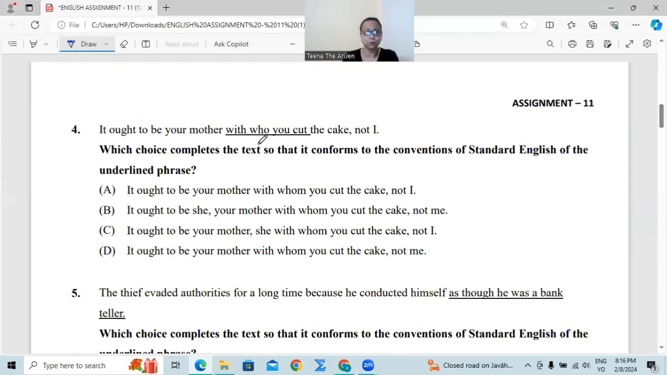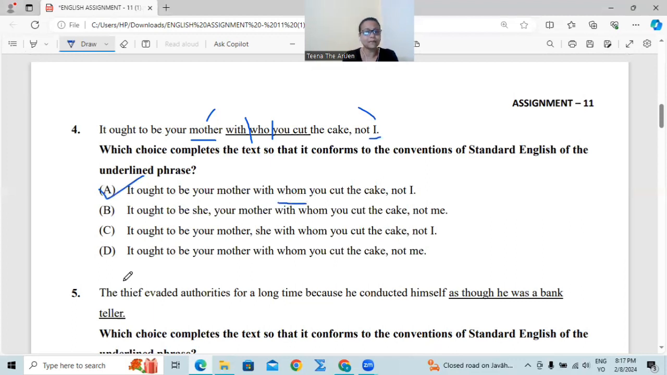Number 4, it ought to be your mother with who you cut the cake, not I. With who? First of all, wrong relative clause. Mother is a noun and I is a pronoun. Okay. Now, so this must be interacting with I, mother and I. Number A, it ought to be your mother with whom you cut the cake, not I. With whom? With the person. Who? So with whom is the answer. This is our correct answer.